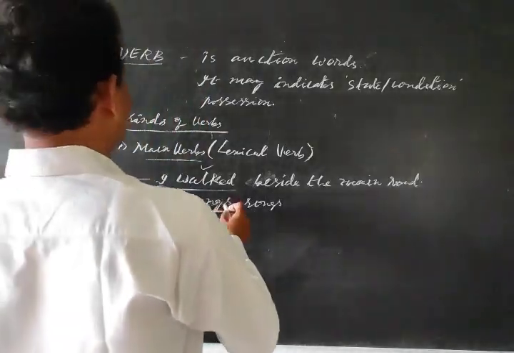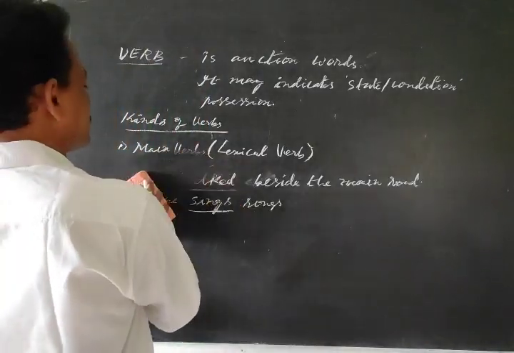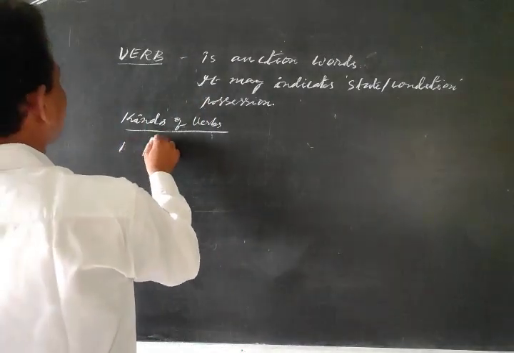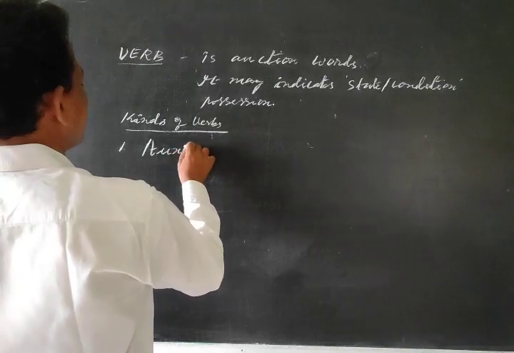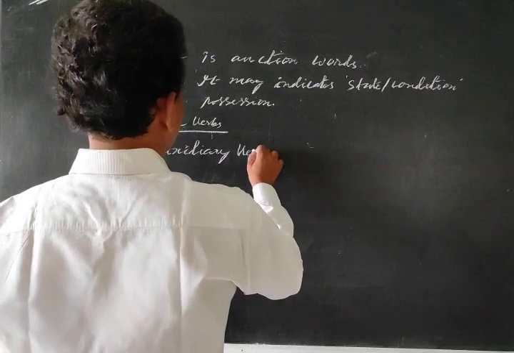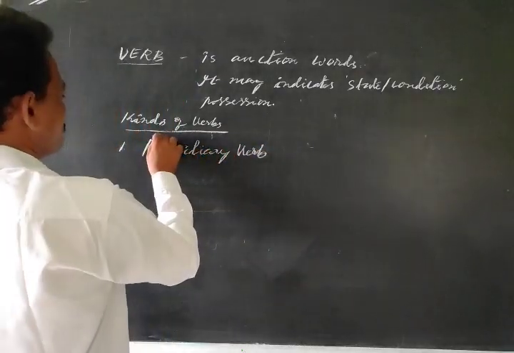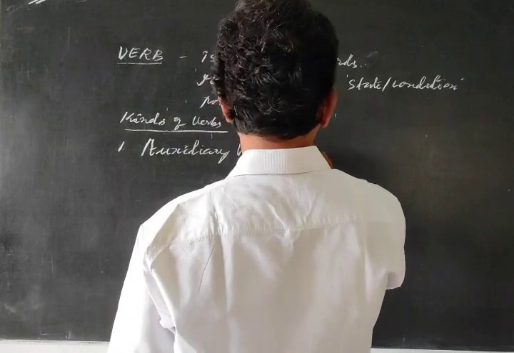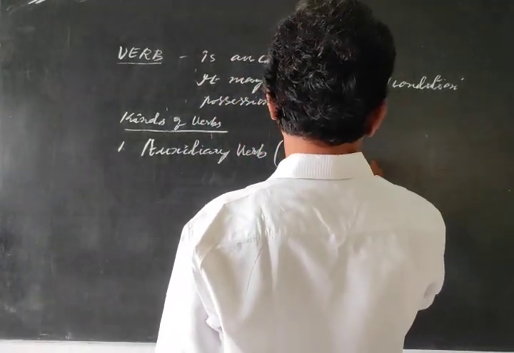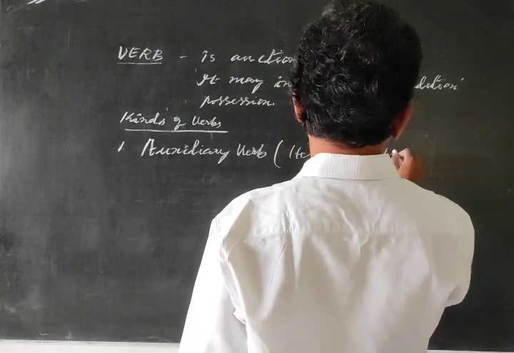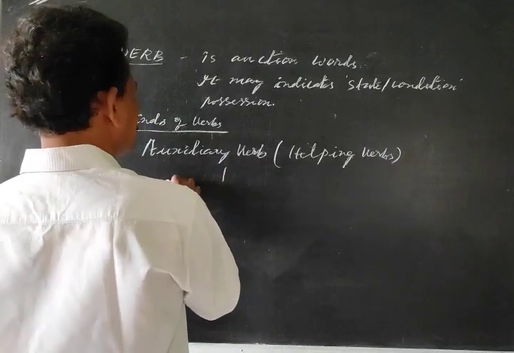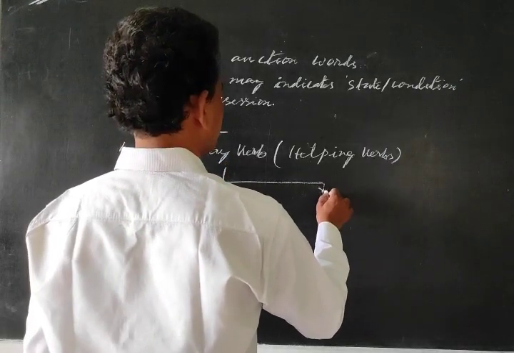The second kind of verb is the helping verb. I mean, auxiliary verbs. Main verbs and auxiliary verbs. Auxiliary verbs are also called helping verbs. These are again two types.